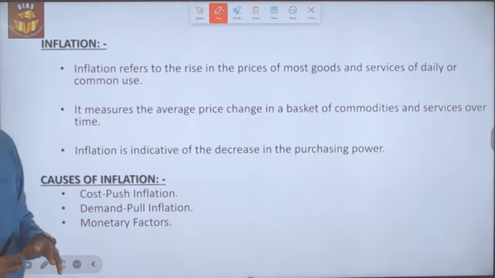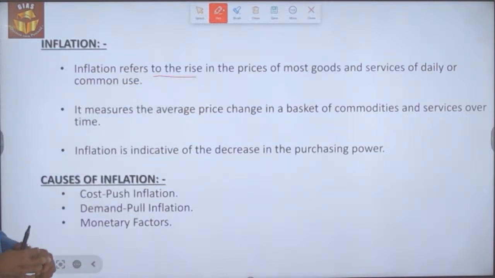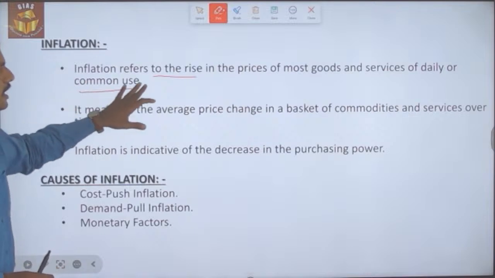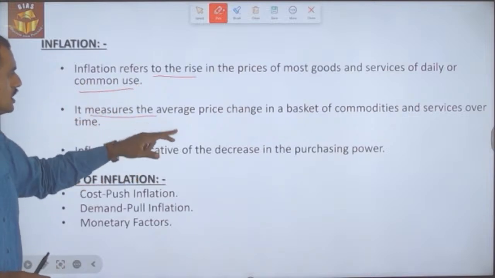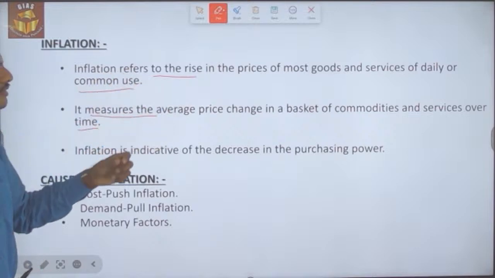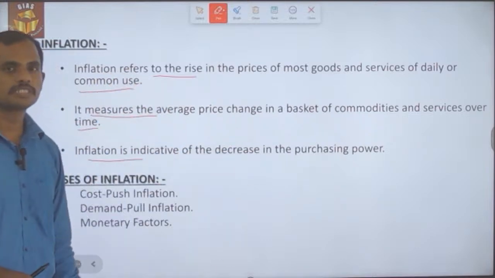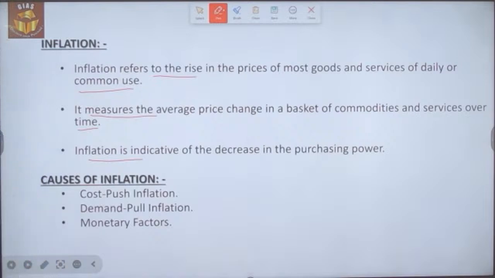First we will look into what inflation is. Inflation refers to the rise in the price of most goods and services of daily or common use. It measures the average price change in the basket of commodities and services over time. Inflation is indicative of the decrease in purchasing power. So this is what inflation is, and this is its implication.